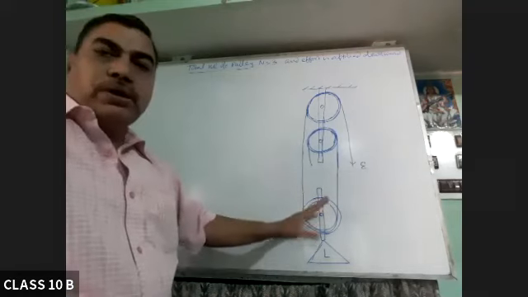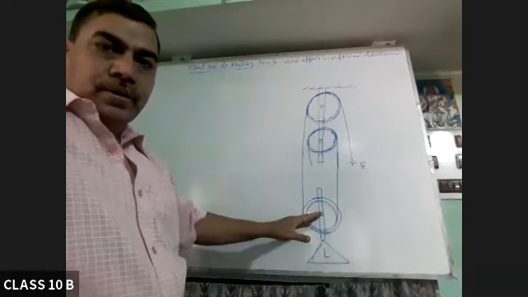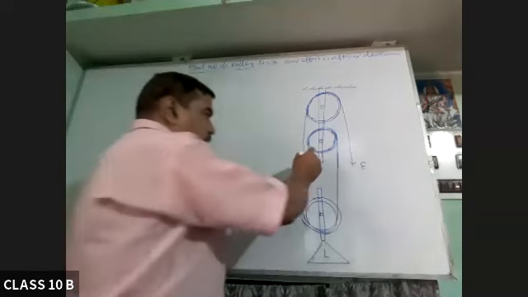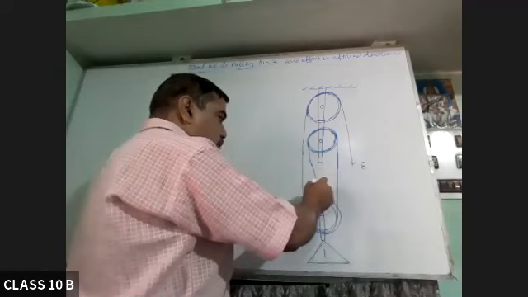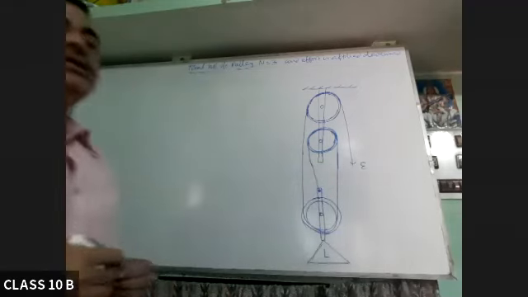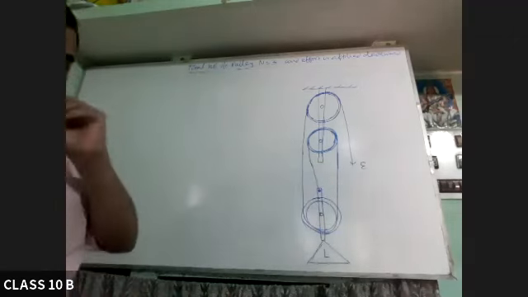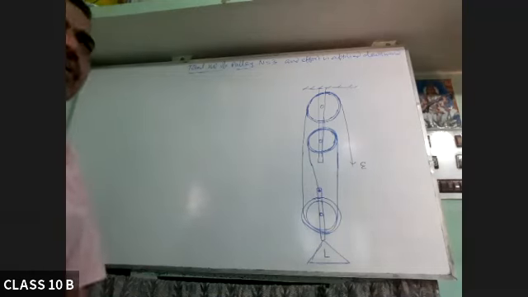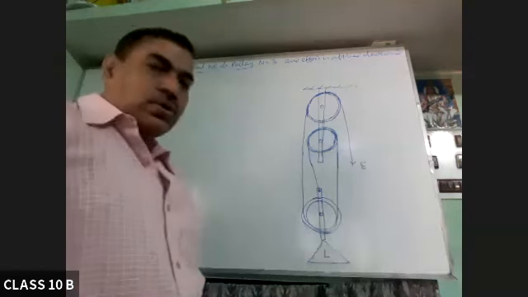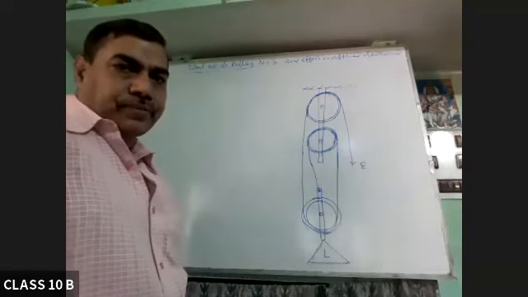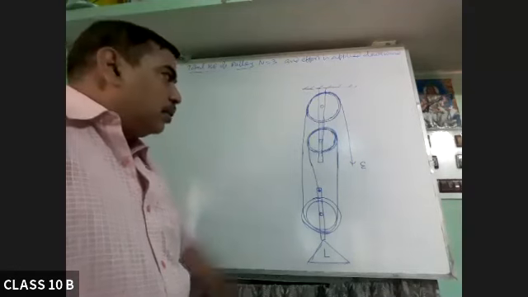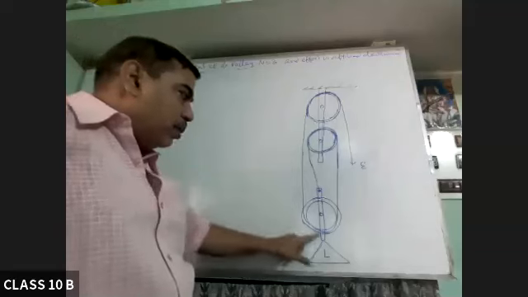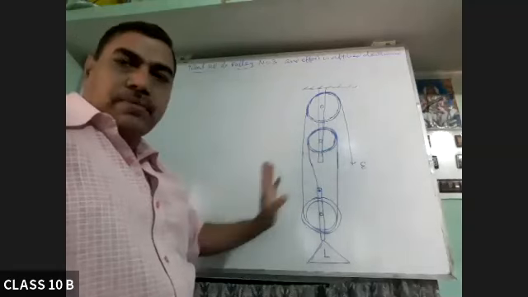Now here no pulley is lying vacant, the only one pulley there is already occupied. Then this string will be connected to this hook, or maybe a rigid support. So we start from here, go from the upper block to the lower block to the upper block, and then come here.